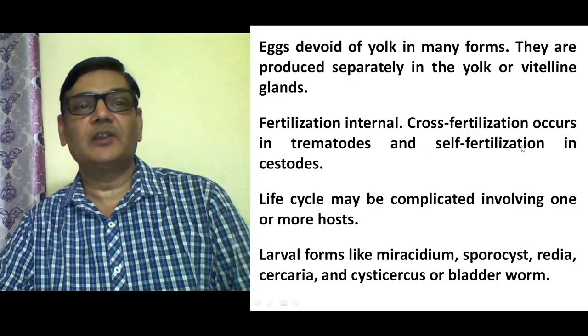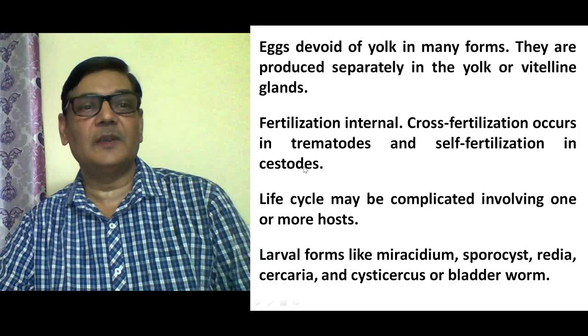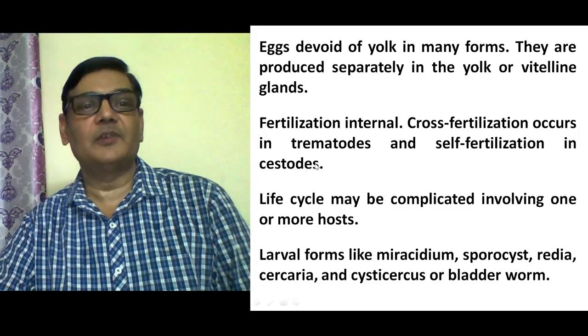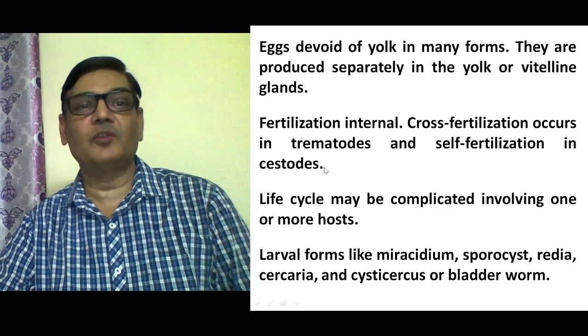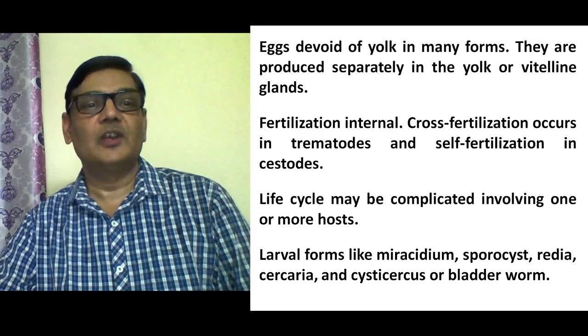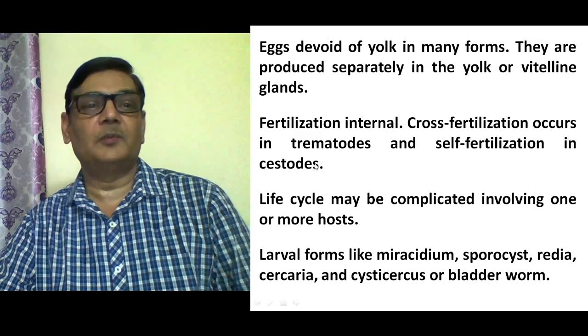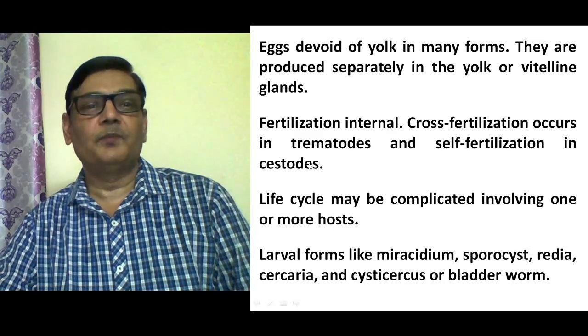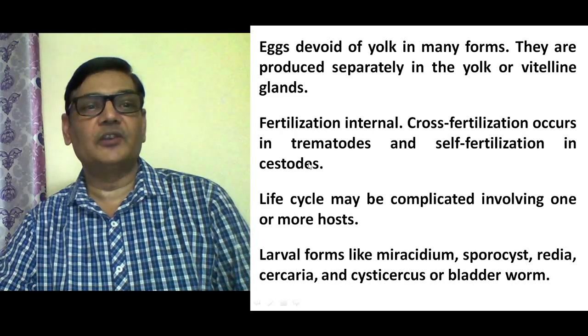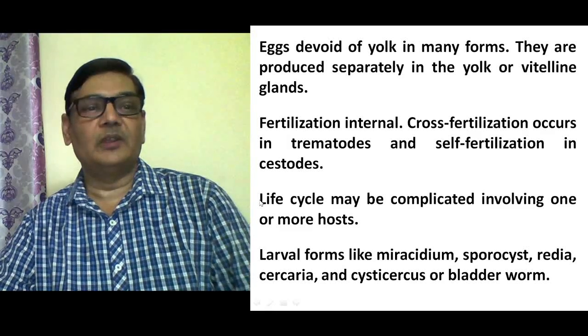Although they are hermaphrodites, in the absence of any partner there may be self-fertilization. And self-fertilization is the rule in case of tapeworms, because they have a number of segments, and each segment is actually monoecious, possessing both reproductive structures. So there may be fertilization of gametes in the same segment or between the segments.